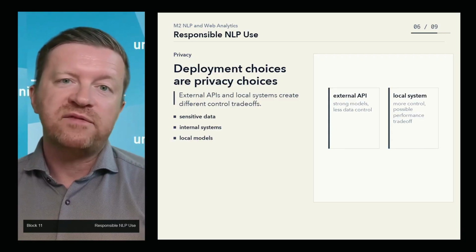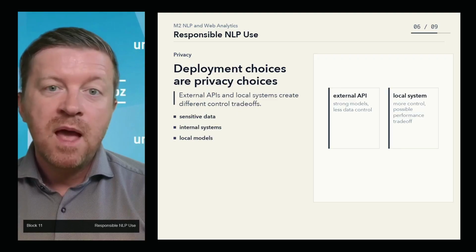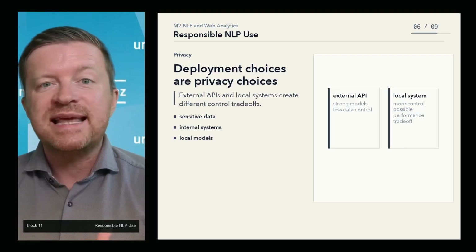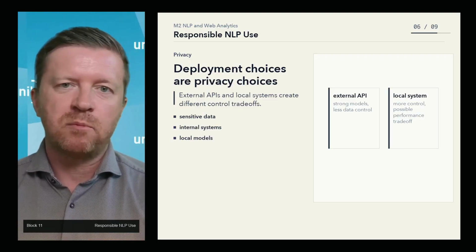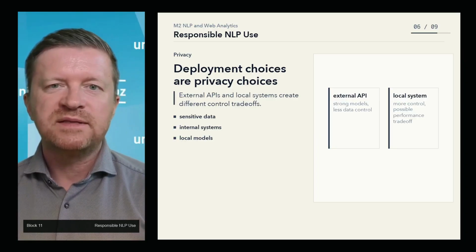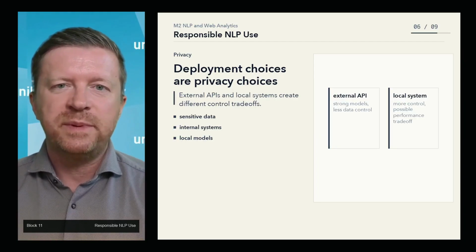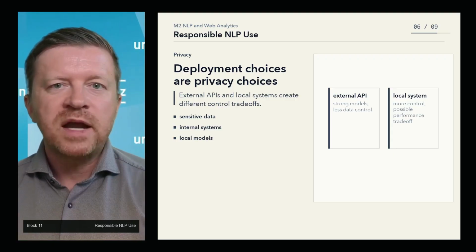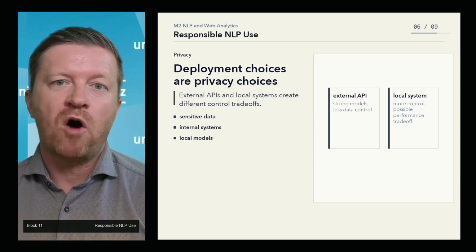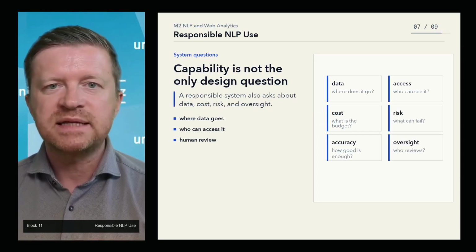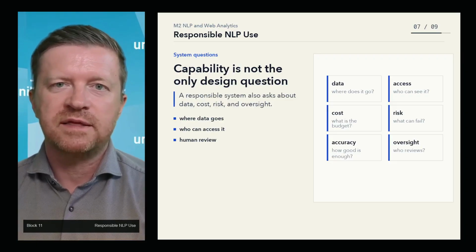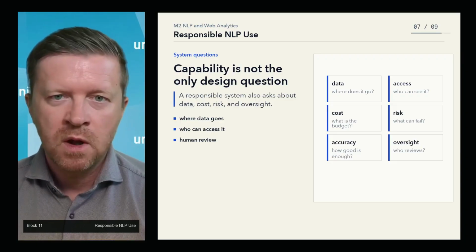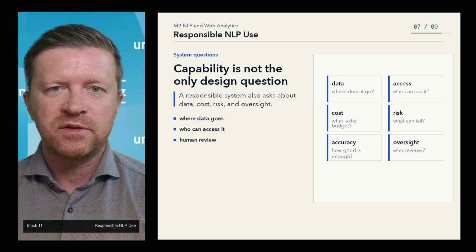There are also privacy and security concerns. Many organizations cannot send sensitive data to an external model provider. Some companies therefore build internal NLP systems or use open source models locally. The trade-off is that local systems may offer better control over data, but sometimes lower performance than the strongest commercial models. This trade-off will appear throughout the course.